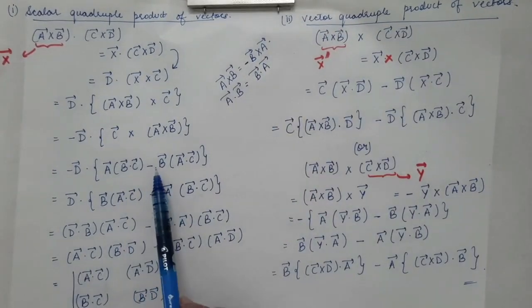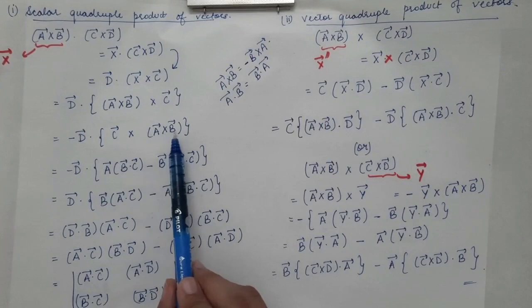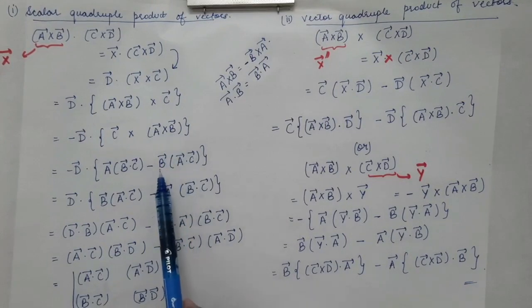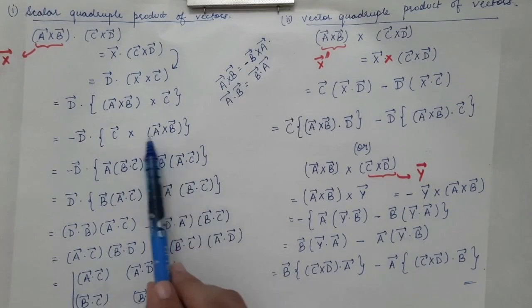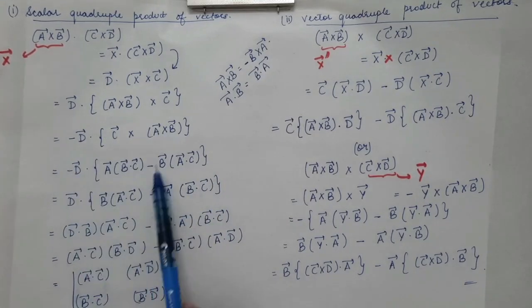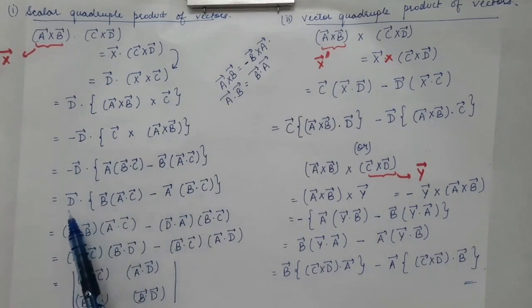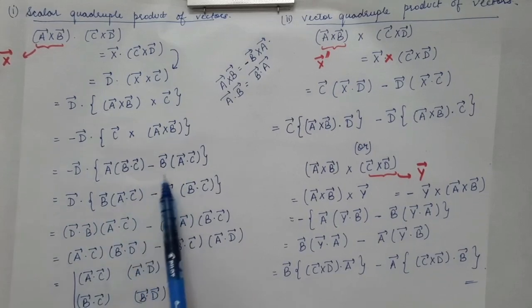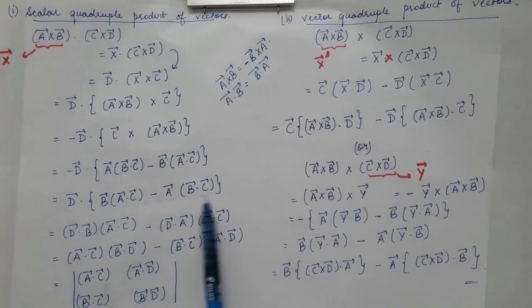So minus b vector will come outside, the second vector in the round bracket, then you do the dot product of the remaining two vectors a and c. Now you take the minus sign inside the bracket, you will just reverse these positions. So you will get this particular term.